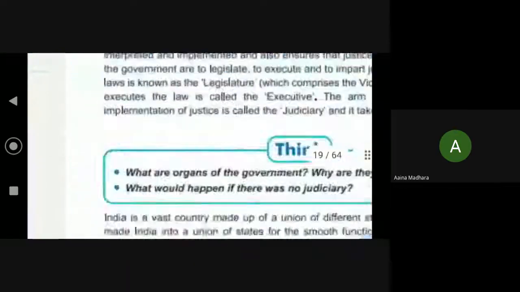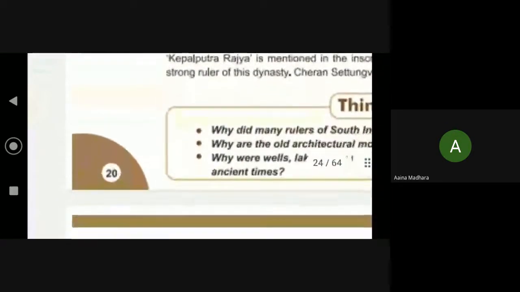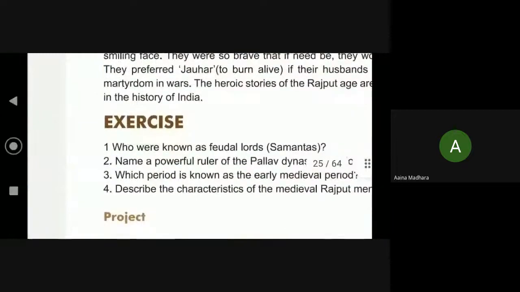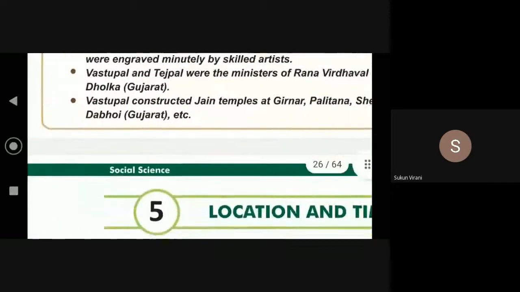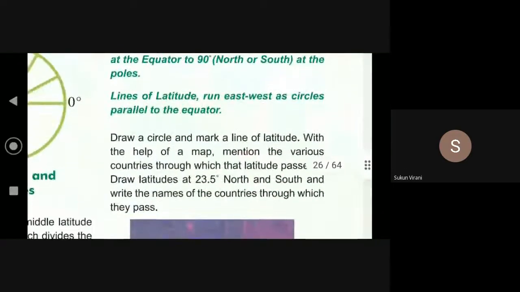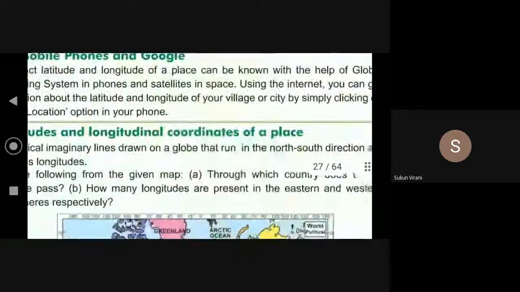So there are in total 360 longitudes. How many longitudes are there, beta? 360. 180 towards the eastern hemisphere and 180 towards the western hemisphere. Okay.